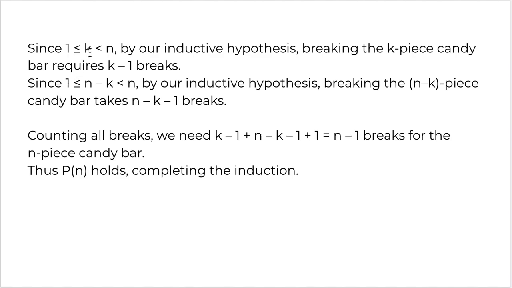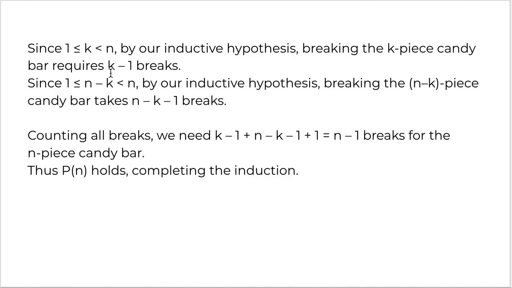Since k is less than n but greater than or equal to 1, breaking the k piece candy bar requires k minus 1 breaks. And since n minus k is less than n but greater than or equal to 1, by our inductive hypothesis, it will require n minus k minus 1 breaks.